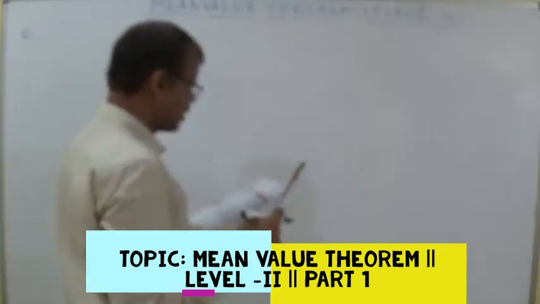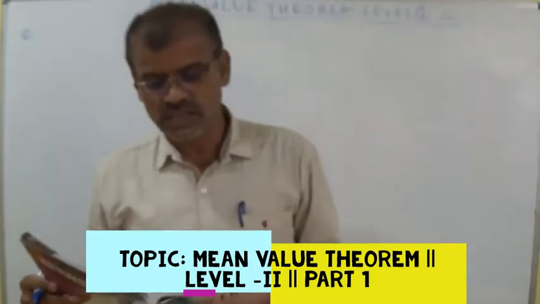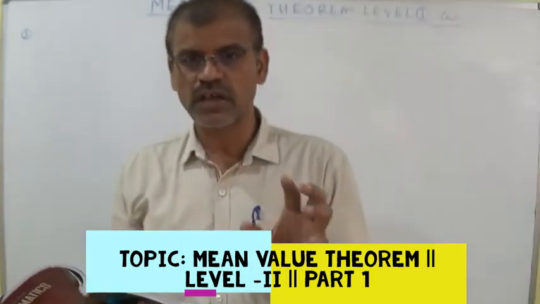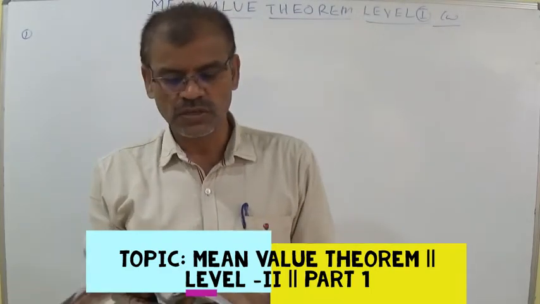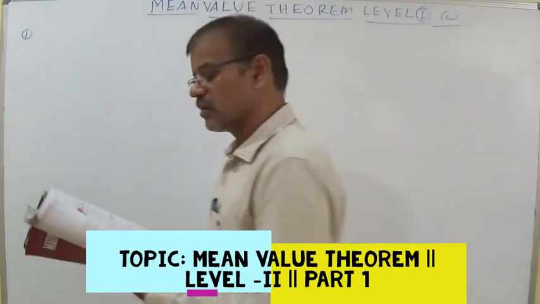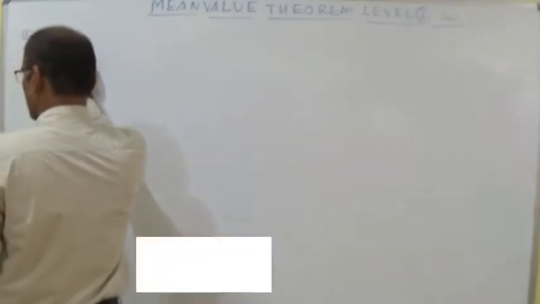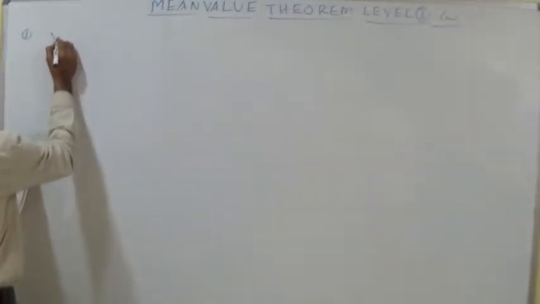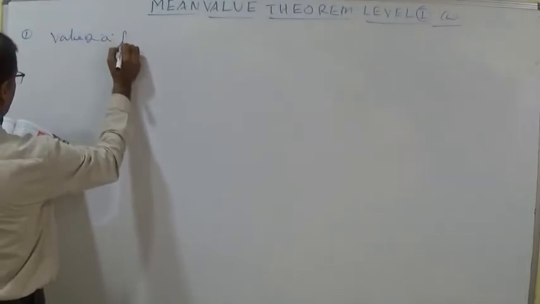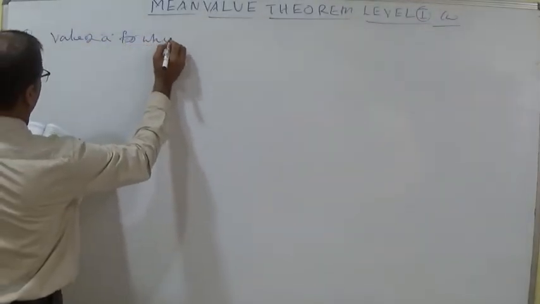The value of a for which x cube minus 3x plus a equal to 0 has two distinct roots in 0, 1 is given.